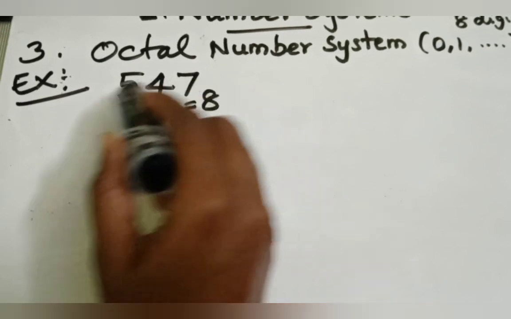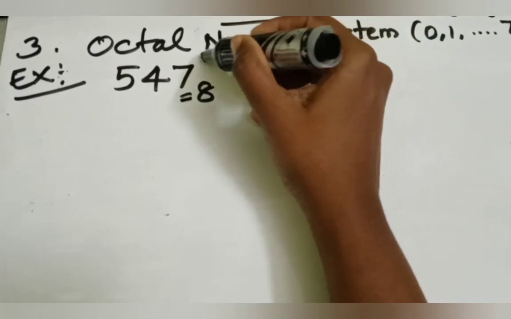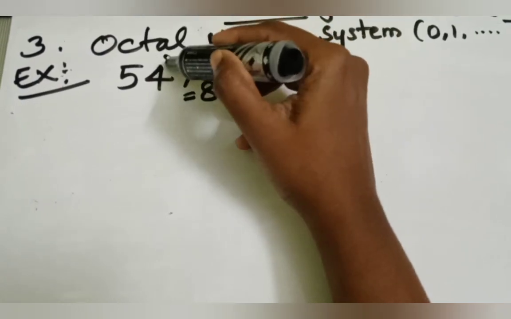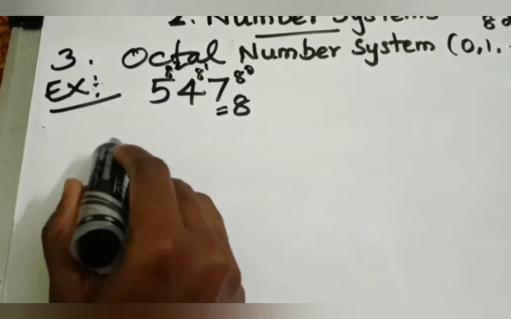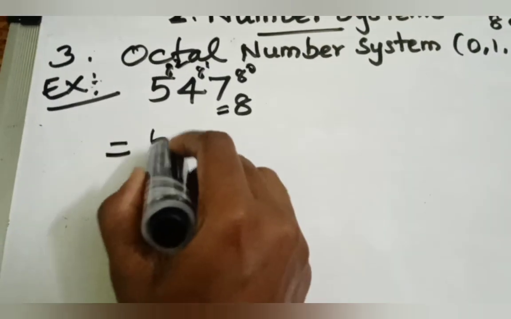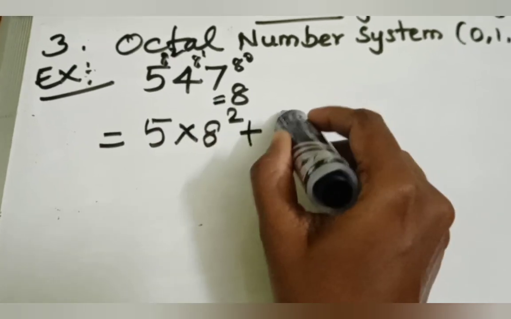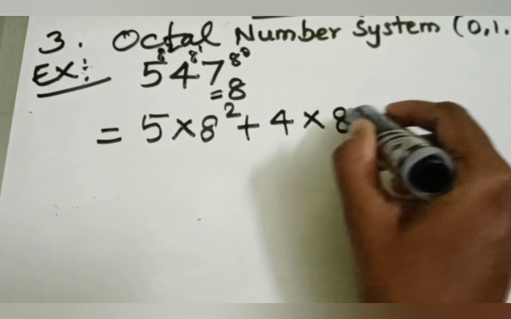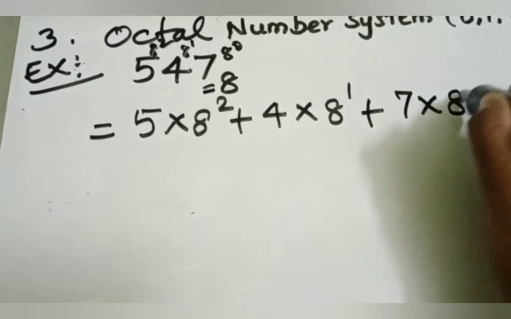This is LSB, this one is MSB. The positional value of the first one is 8 power 0. This is 8 power 1. This one is 8 power 2. We will expand now. 5 into 8 power 2 plus 4 into 8 power 1 plus 7 into 8 power 0.